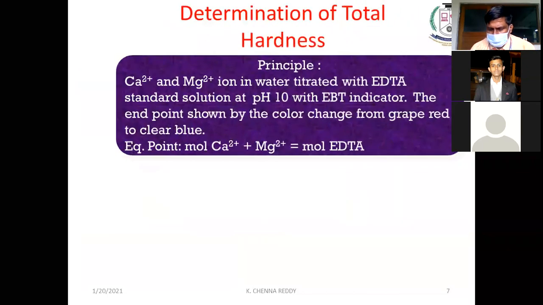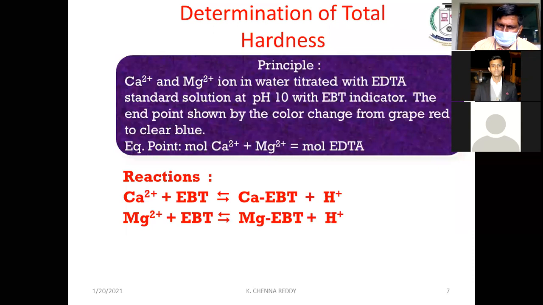Determination of total hardness by using the principle, that is by using the EDTA chemical. So what is this EDTA? Ethylene diamine tetraacetic acid. And this ethylene diamine tetraacetic acid will form a stable complex with calcium and magnesium at pH 10. This is the basic principle of the present experiment, that is determination of total hardness of water by EDTA.